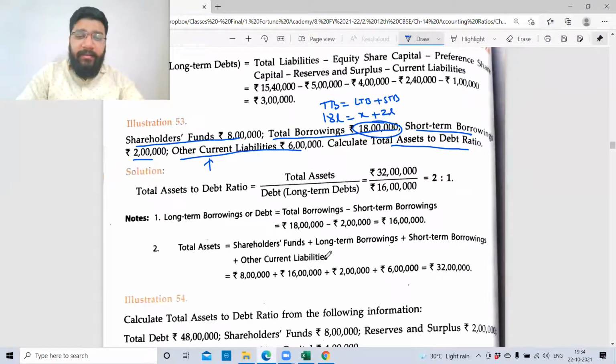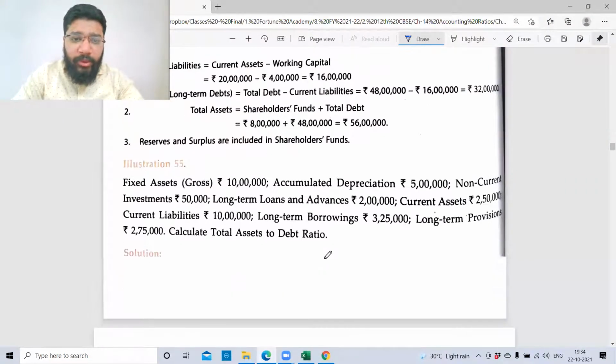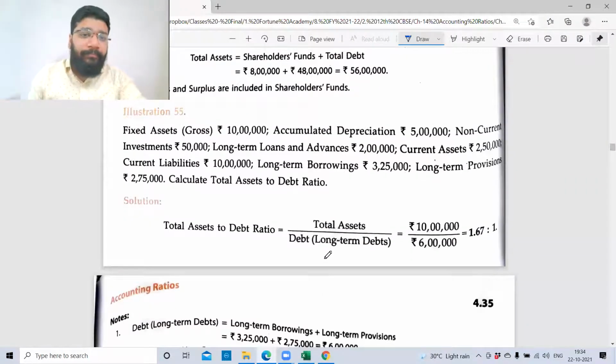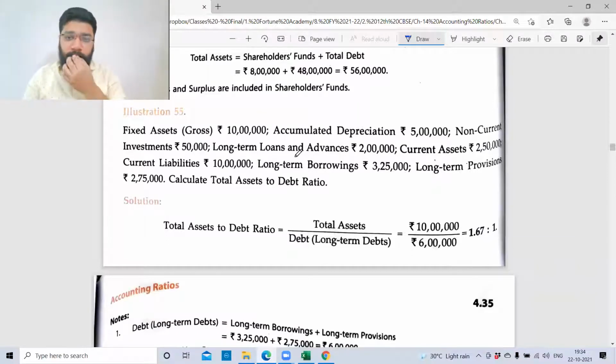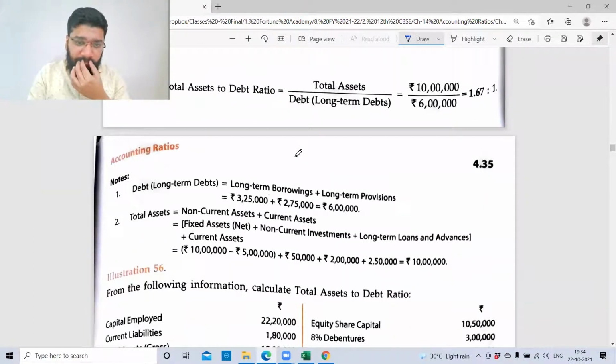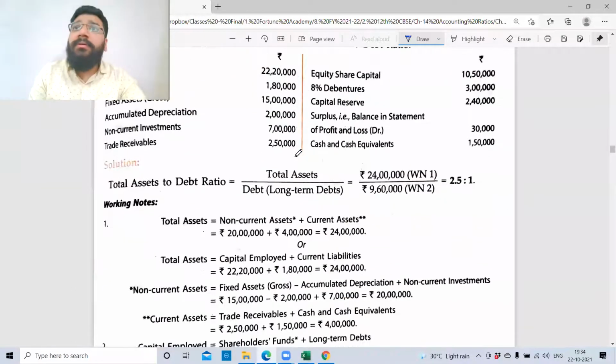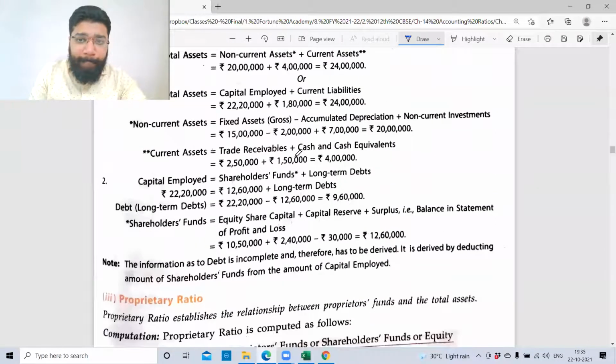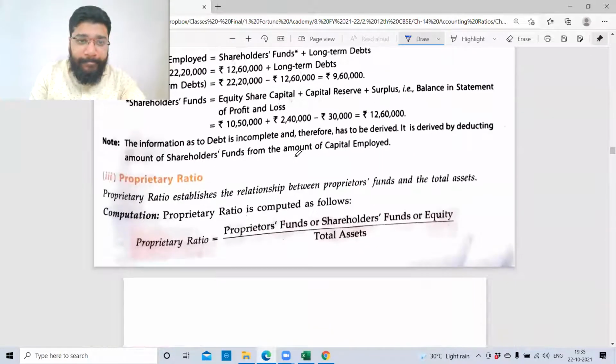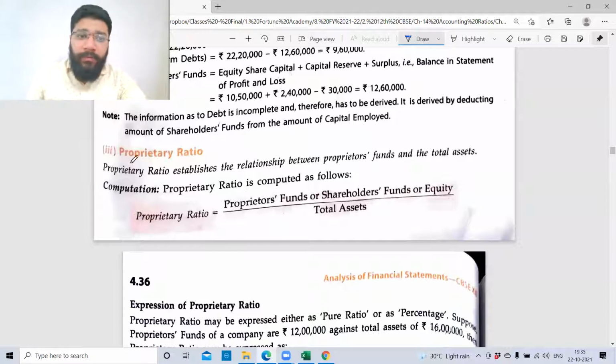Now, guys, any difficulty in this? Any questions? Any other question from this ratio you want me to work out? Any other ratio from this book, guys? Any other ratios? Any other questions from this particular ratio? Can I do the next ratio?